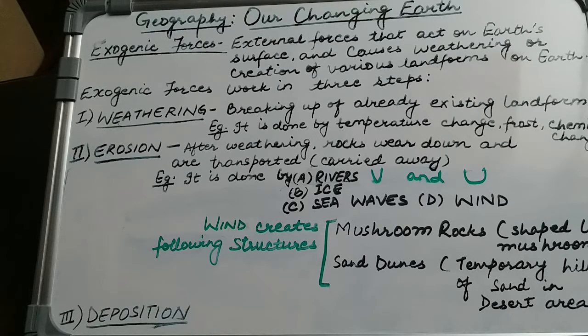Ice creates moraines, that is glacial moraines, cirques and tarns. Sea waves create sea caves, sea arches and stacks. And the last one is wind, which creates mushroom rocks, that is rocks in the shape of a mushroom, and sand dunes, which are the temporary hills of sand found in the desert area.